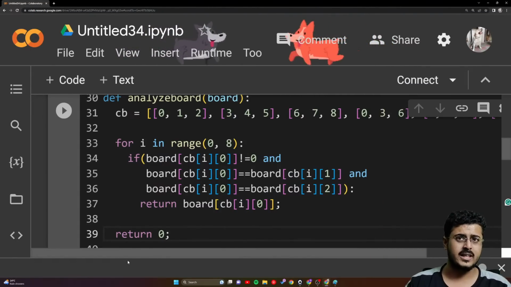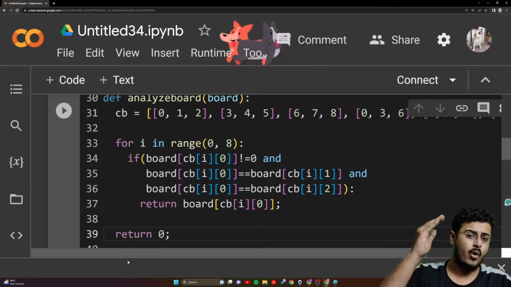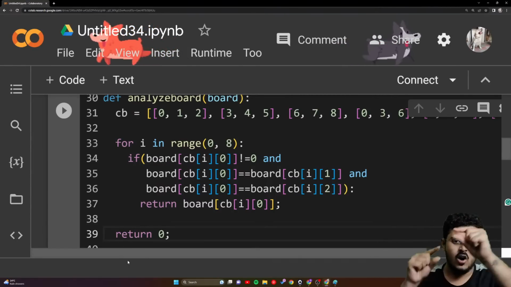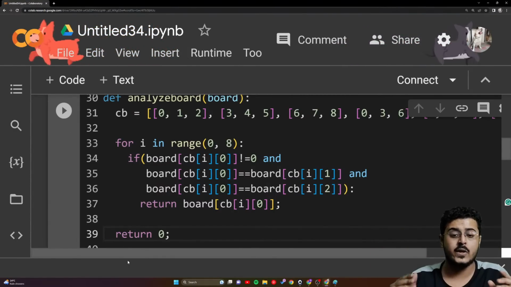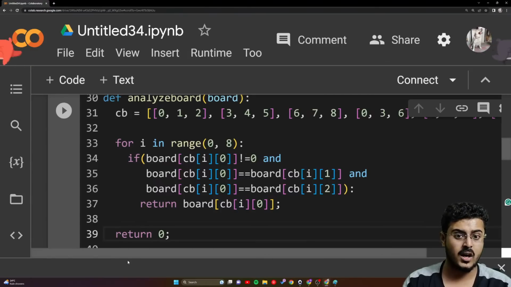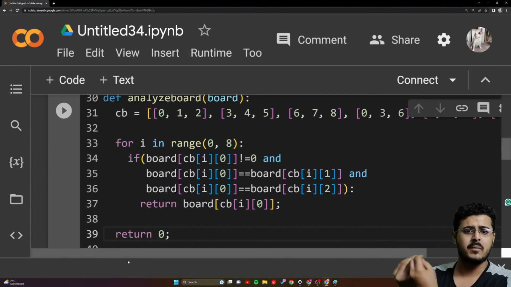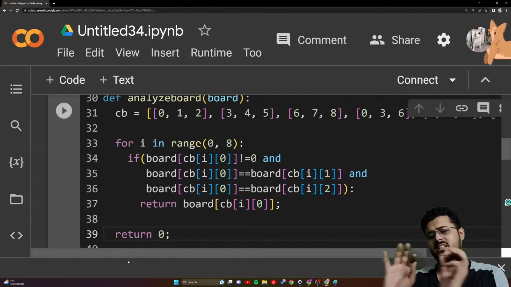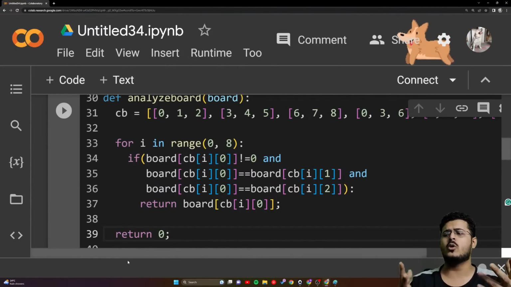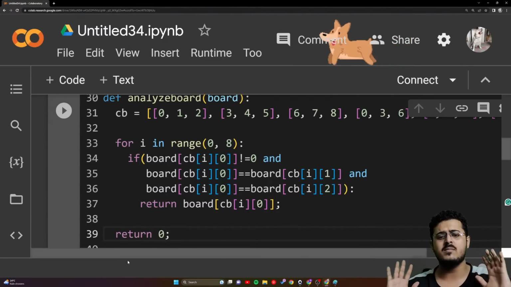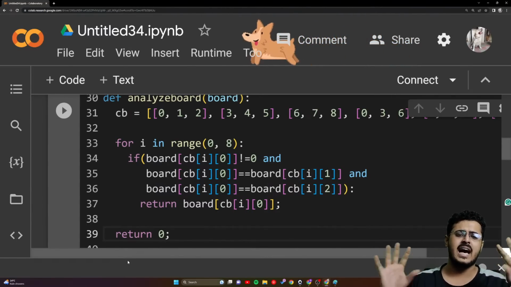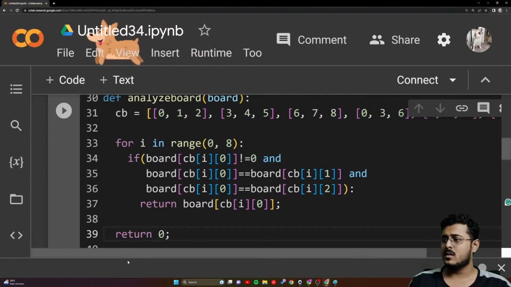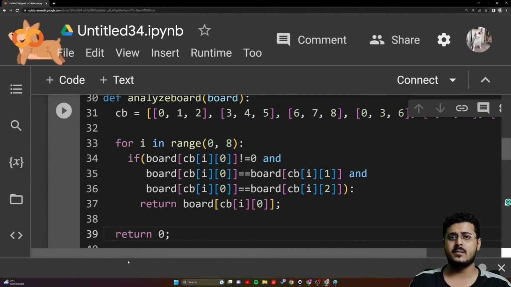What we are checking in this code is that according to the indexes of all the rows, all the columns and all the diagonals, we are checking along each of them individually whether somebody has won or not. If they have won, then return that this particular person, either -1 or 1, has won, either X or 0. Otherwise, just return 0. That means nobody has won. We have checked all the rows, all the columns, all the diagonals. Nobody has won up till this point of time. Are you guys able to understand this, guys? Please let me know.